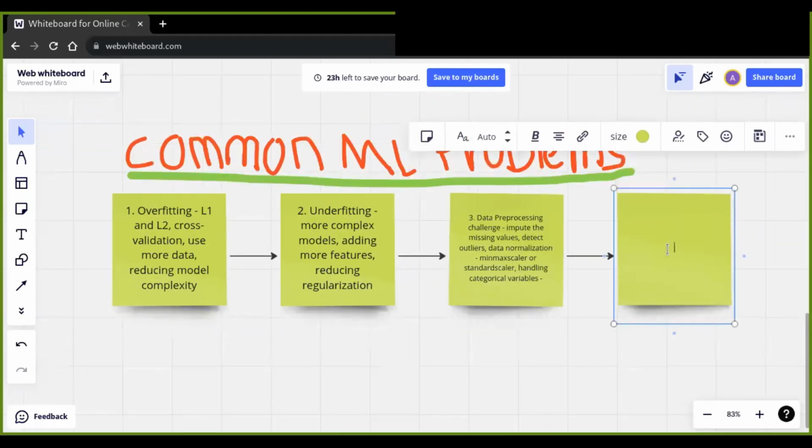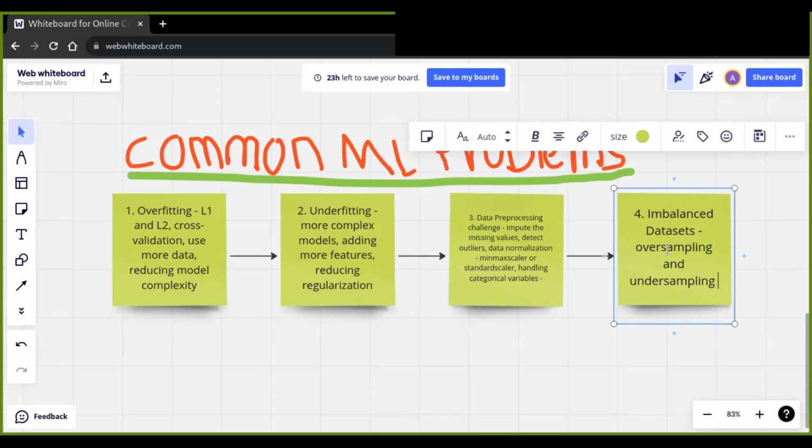And the fourth one is imbalanced datasets. This is another challenge in machine learning. So we have to employ techniques like oversampling and undersampling to overcome the imbalanced dataset, to balance the dataset.